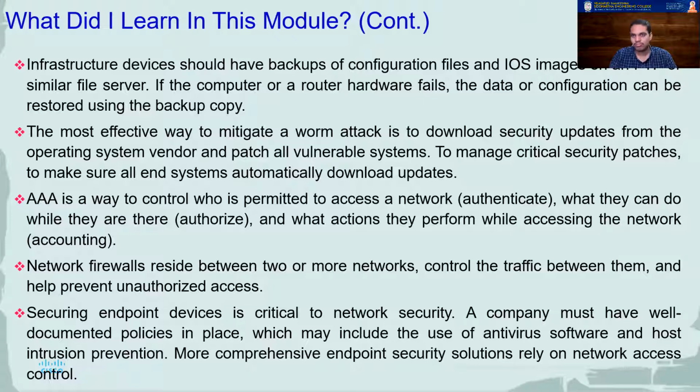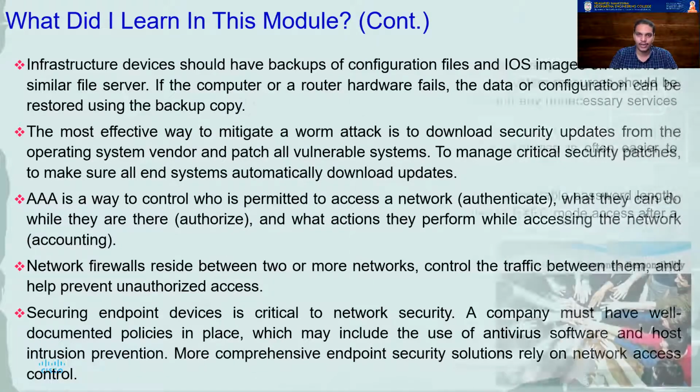Network firewalls stay between 2 or more networks. They can safeguard an internal network from outside threats. And endpoint devices are very crucial. The primary thing about endpoint security is that your users must be made aware. They must have awareness of security.